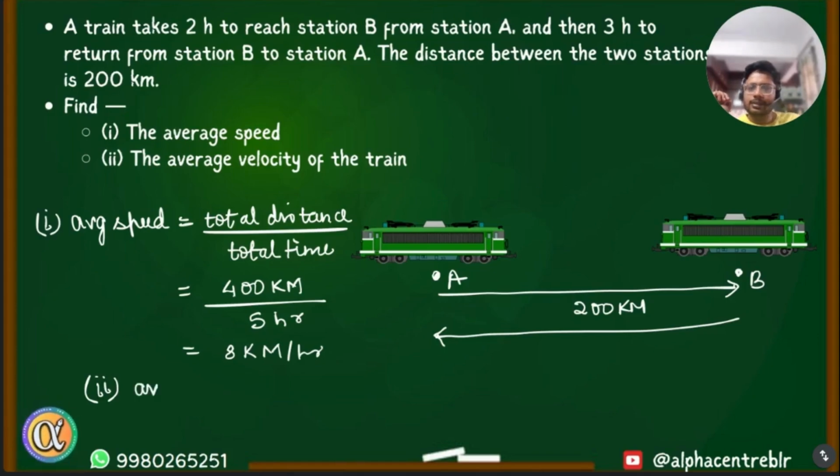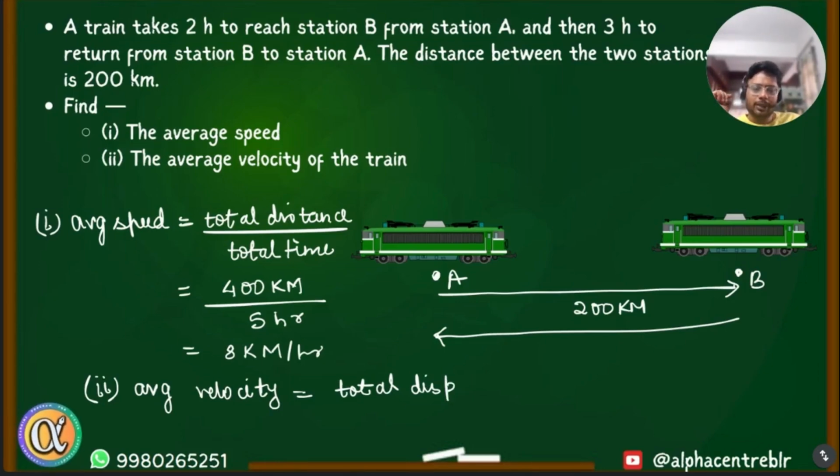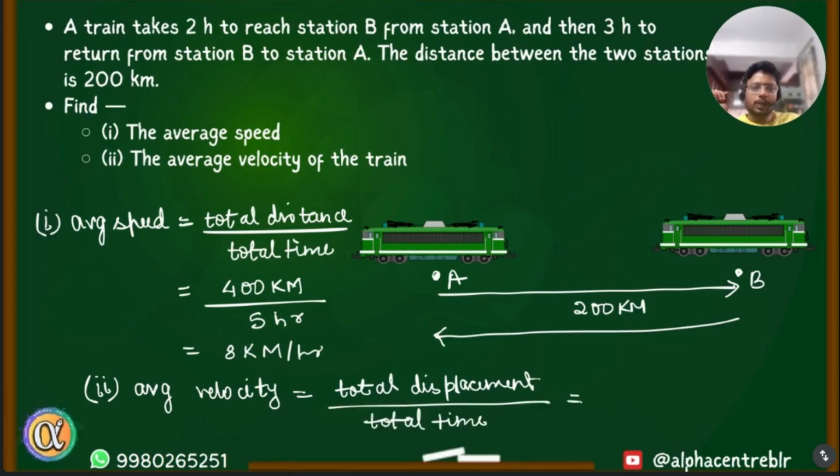Okay, and average velocity. So for velocity, we divide total displacement by total time. What is total displacement during the complete journey, A to B and B to A? So 0. Total displacement is 0. Good. So it is 0 kilometers divided by the same 5 hours. Okay, 0 divided by any number is just 0. So this is 0 kilometers per hour.